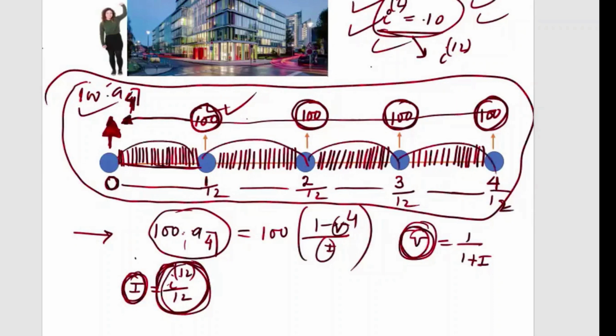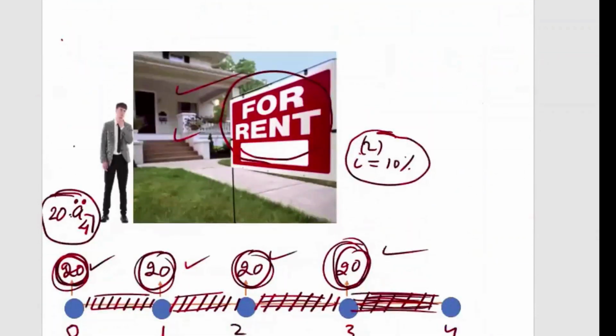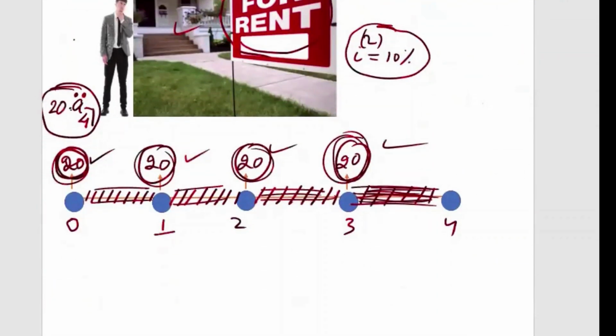This has nothing to do with the interest rate at all. So even if I2 is given or I4 is given, I is given, you have to find this. And from here, you have to find I and put here. That's all. Now, suppose instead of monthly, this is half yearly. Okay, 2 by 2, 3 by 2, 4 by 2. That is 2 years. So this will not change, right?